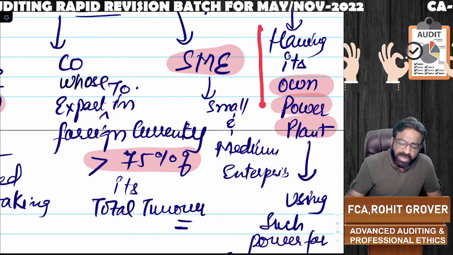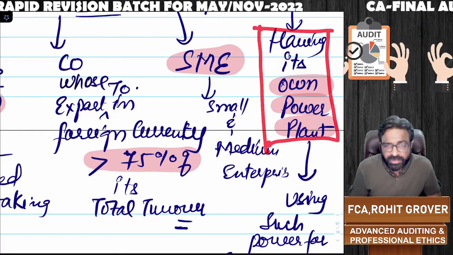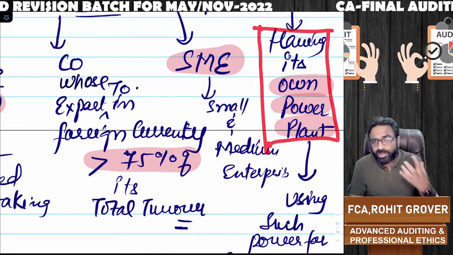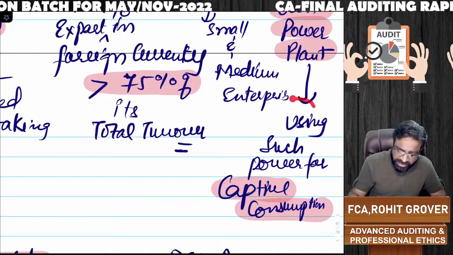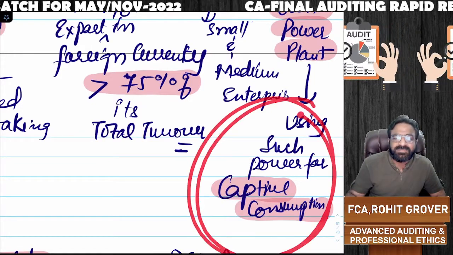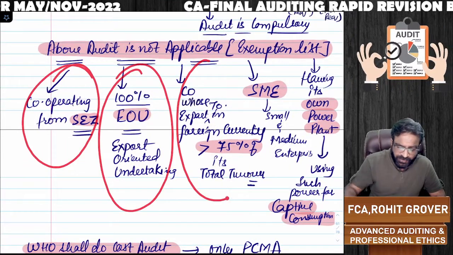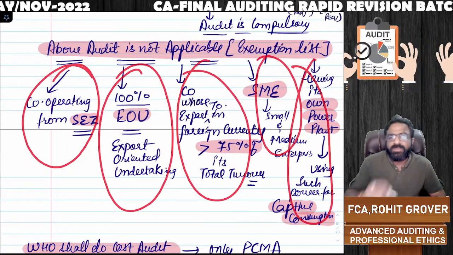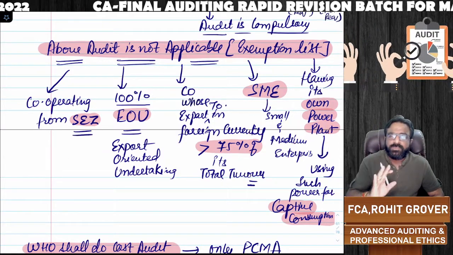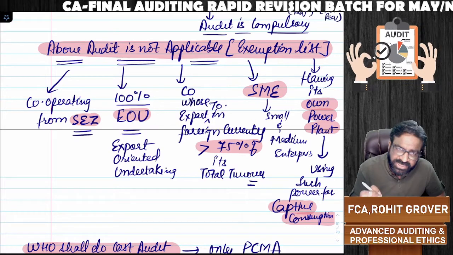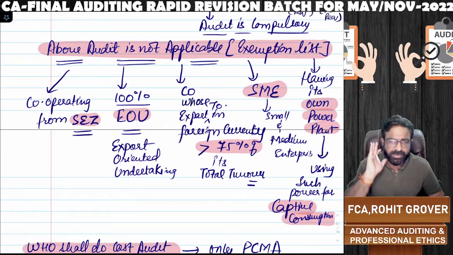And if you are a company having your own power plant, generating and producing your own electricity, and not only that, you are using such electricity for your captive consumption, then also you are exempted. So if you are any of these 5 categories of companies, you will be exempted from the cost audit, everyone, even though you are satisfying the conditions in the list A category or list B category. No cost audit is required.